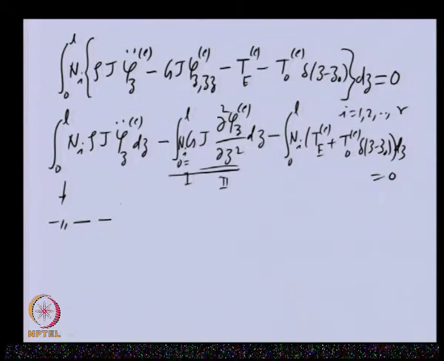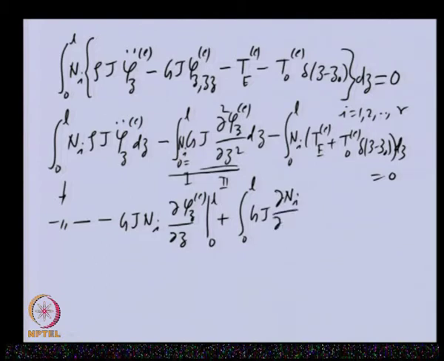So we can write this as g j n I. This is the first part, integration of the second part, that means phi z, one derivative will reduce here, and the limit is 0 to L. Then because it is negative here, we can have differentiation of the first part and the second part integration dz, and the torque term, this external torque term will remain as it is, equal to 0.